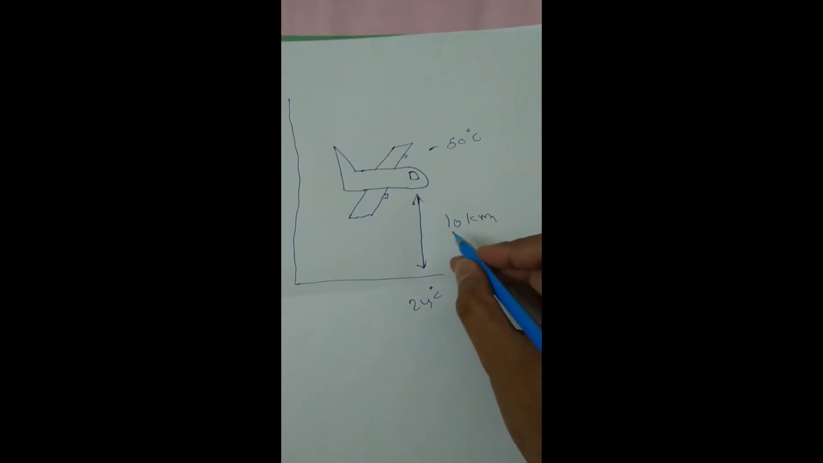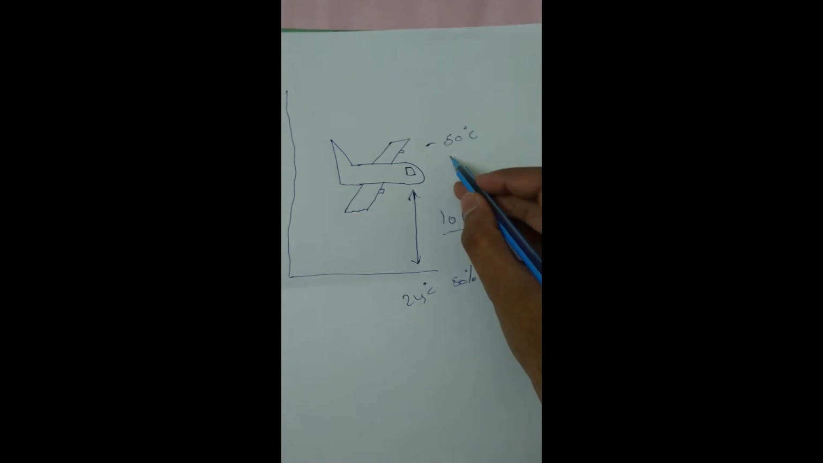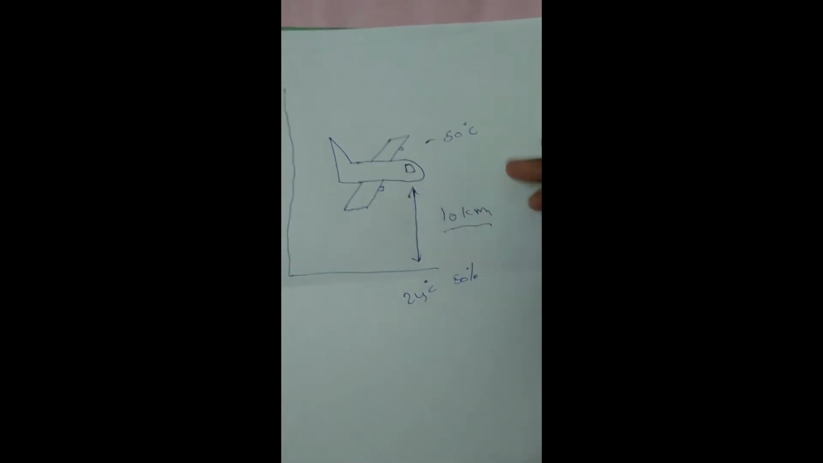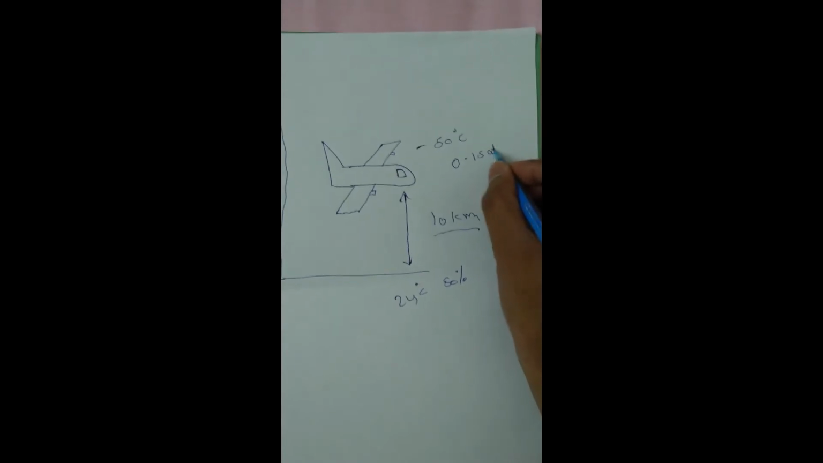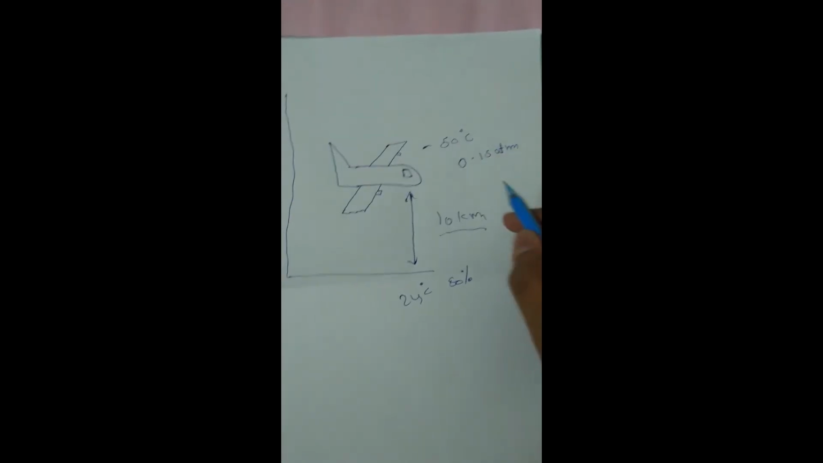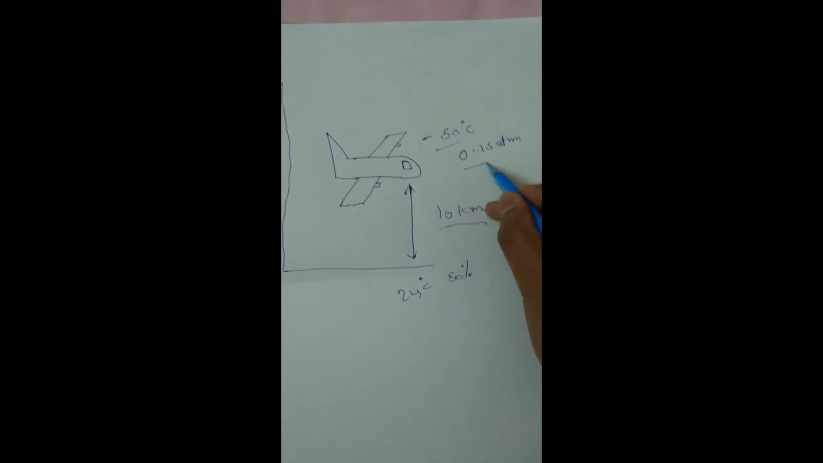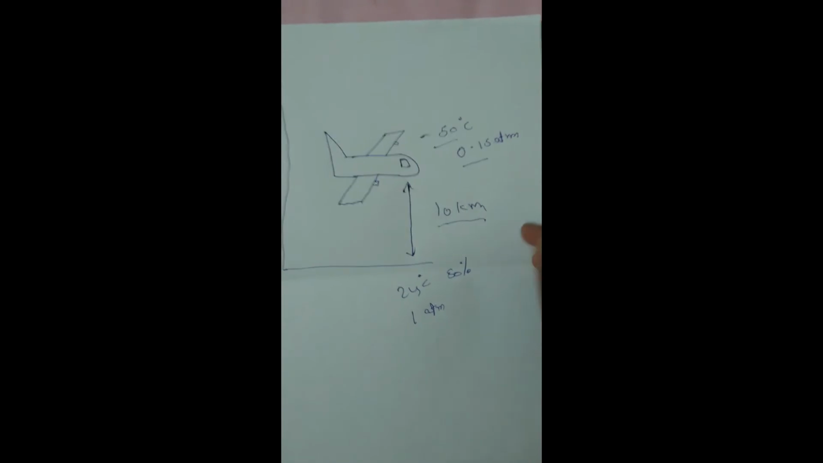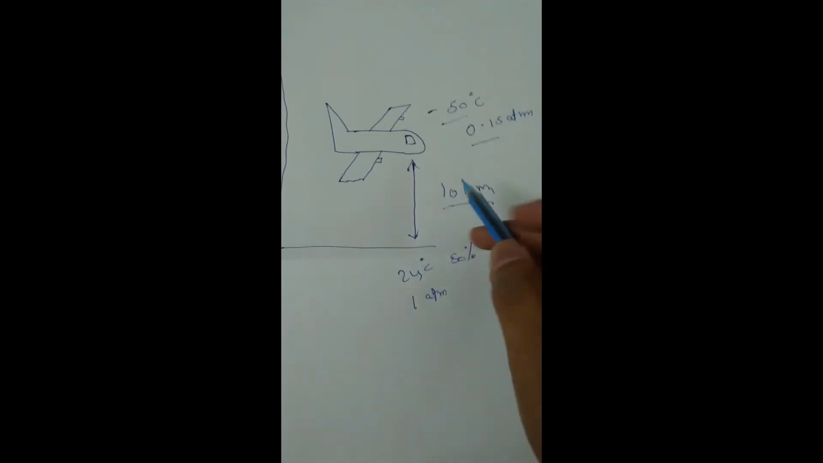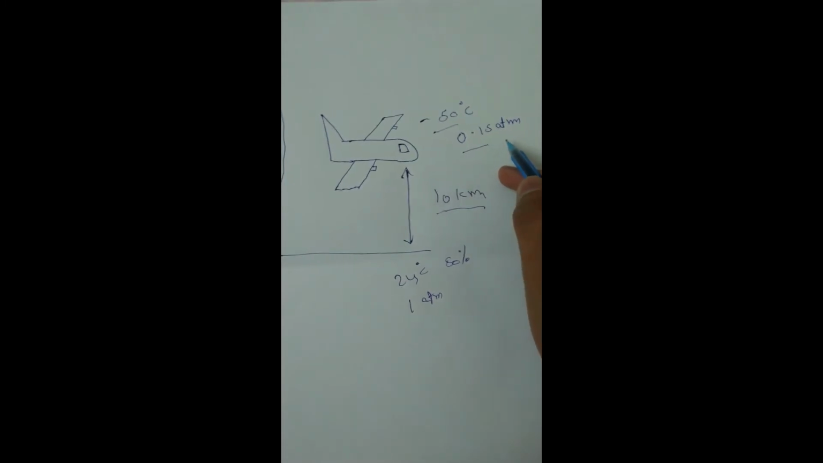At 10 kilometers, the temperature of the air will be around minus 50 degrees centigrade, and apart from this, the pressure will be 0.15 atmosphere. One issue is excessive cooling, and the other is very low pressure. On Earth the pressure is around 1 atmosphere and it's easy for us to breathe, but at 10 kilometers height the pressure of air is 0.15 atmosphere.